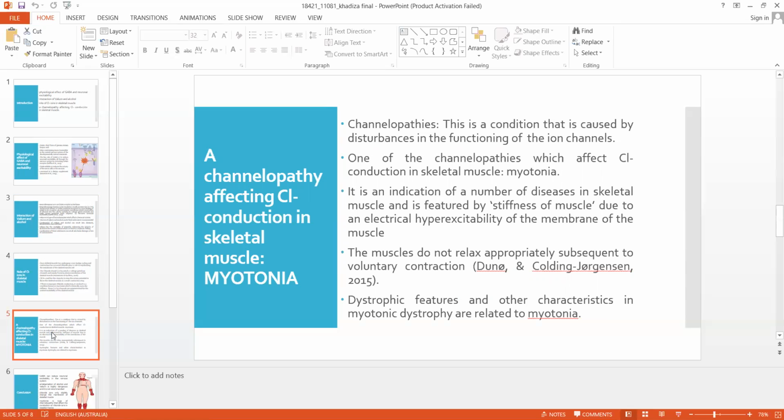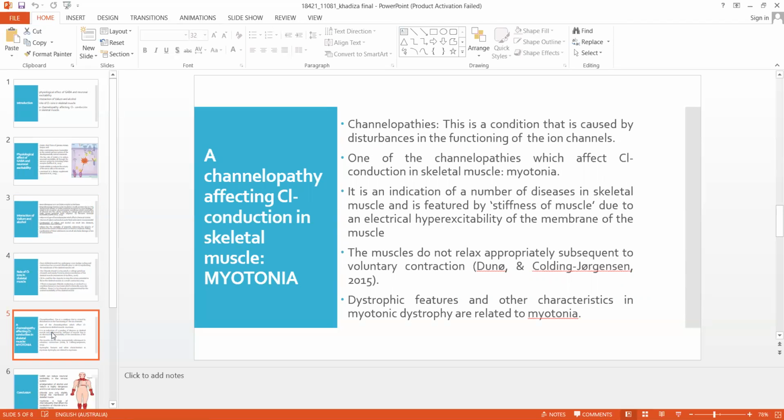So how can this hyperexcitability occur? With a lack of sufficient functional chloride channels, the muscle fiber membrane becomes hyperexcitable and continues to be electrically active when stimulated for a longer period of time than a normal muscle fiber. So this results in prolonged contraction or delayed muscle relaxation after voluntary contraction, which causes stiffness of our muscles.